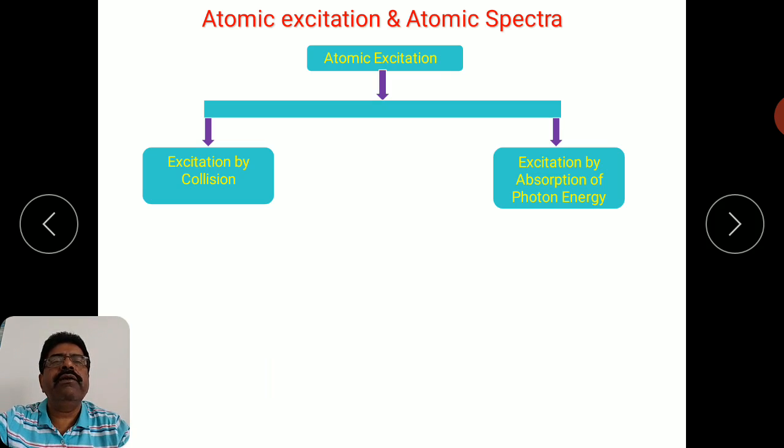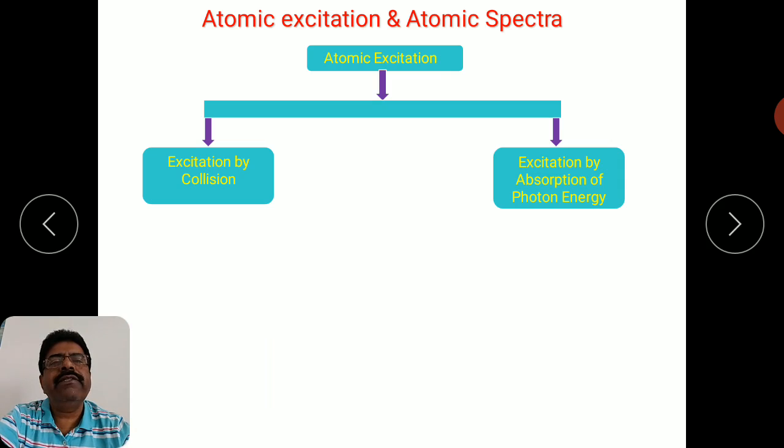Not only the hydrogen atom, but for other elements also you will see that the spectra are line spectra. In order to understand how the spectra can be generated, one must first understand what atomic excitation is. If you consider any element, for example hydrogen, it has only one electron, which is the valence electron.